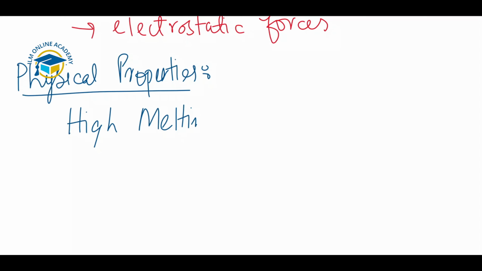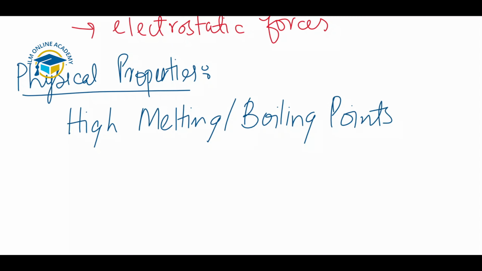Why do ionic compounds have high melting and boiling points? Just because of the strong electrostatic forces of attraction present in their bonds. That's why we require a lot more energy to break the bonds or to separate them. That's why they have high melting and boiling points. They are crystalline solids.